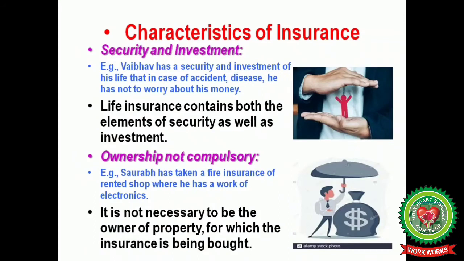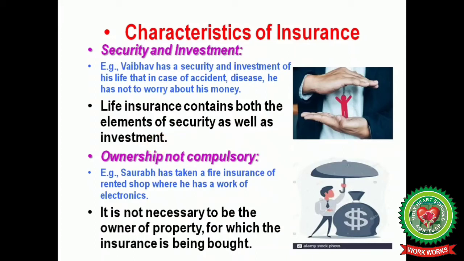Eighth one is security and investment. For example, Weber has security and investment for his life, that in case of any accident or disease, he does not have to worry about the money for his treatment. So life insurance contains both the elements of security as well as investment of money for the future.